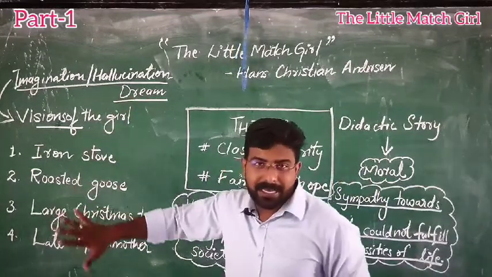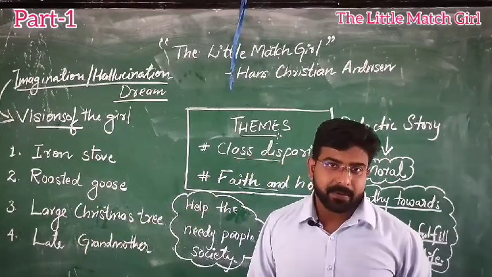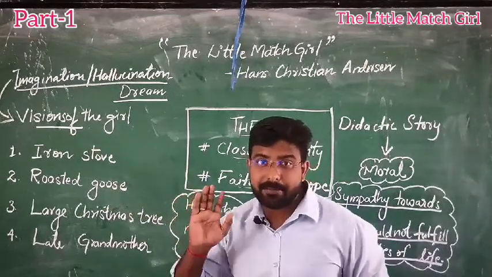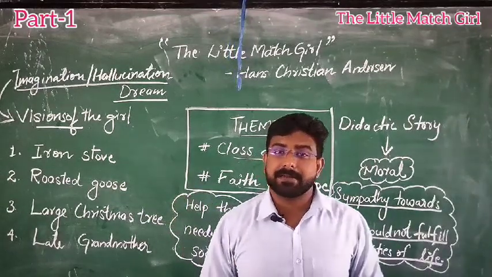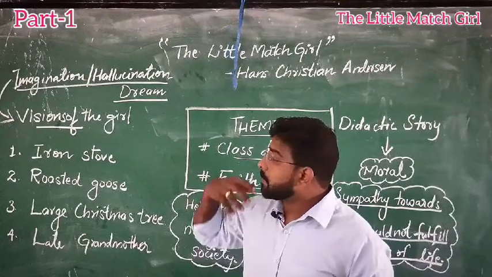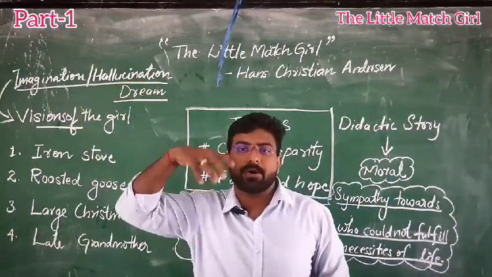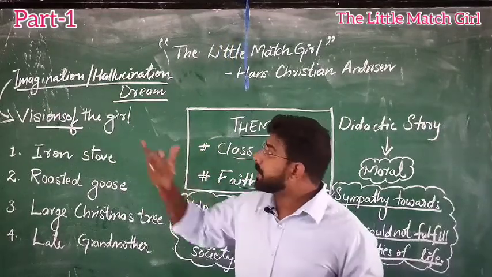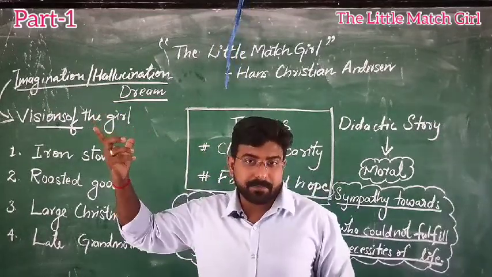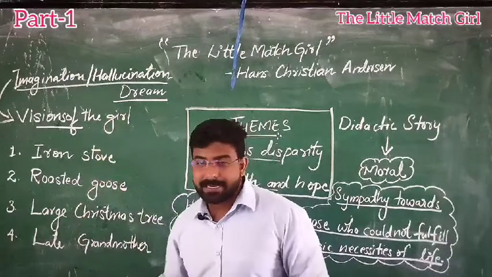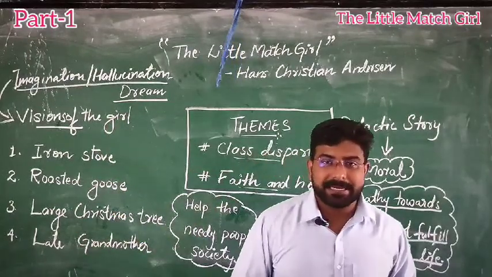These visions have some meaning. She is not seeing these things in real life; she is imagining all of them. So we can call it an imagination, or a hallucination, or even a dream of the girl. Let us see these things in detail in this story.